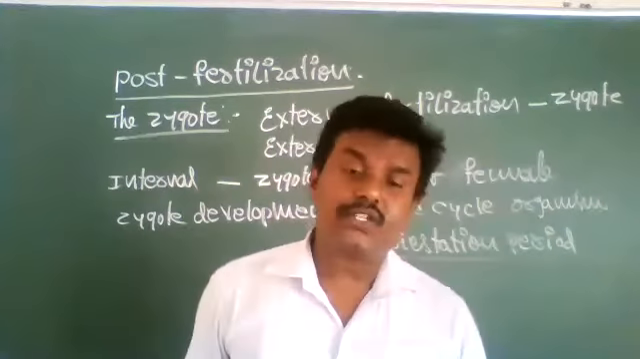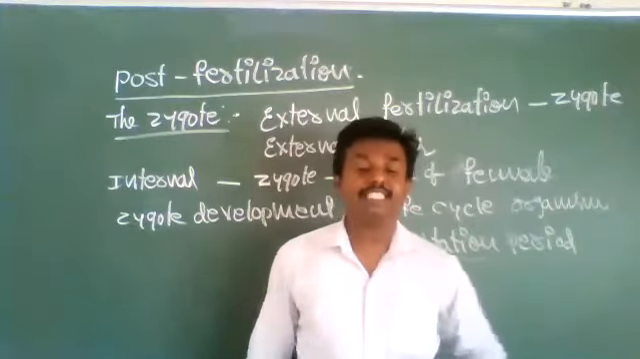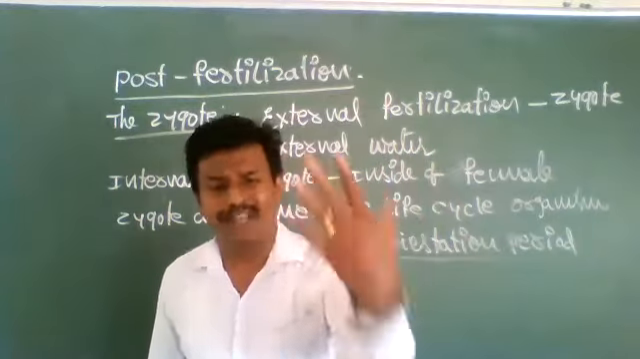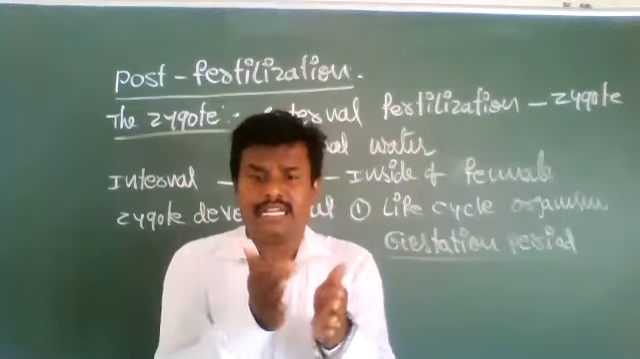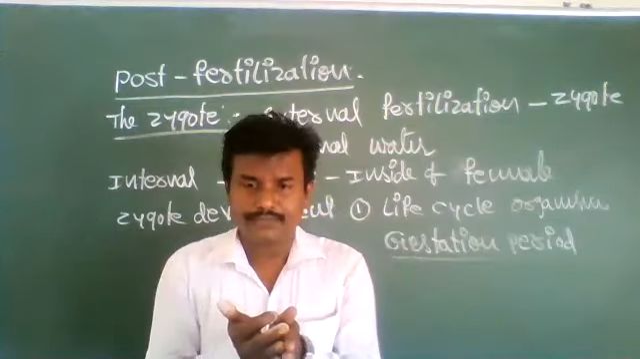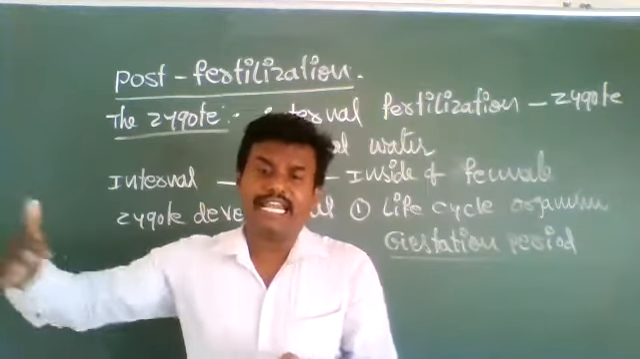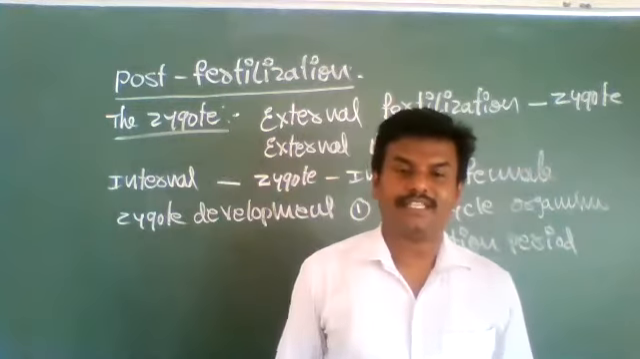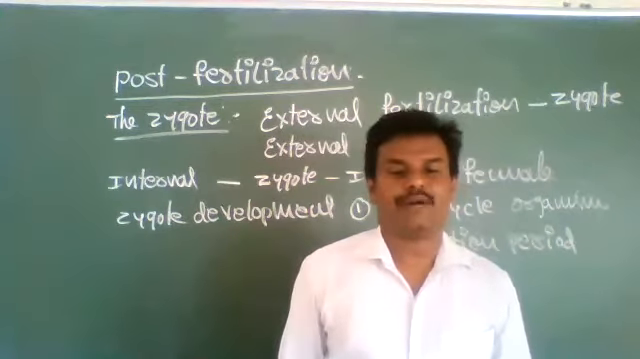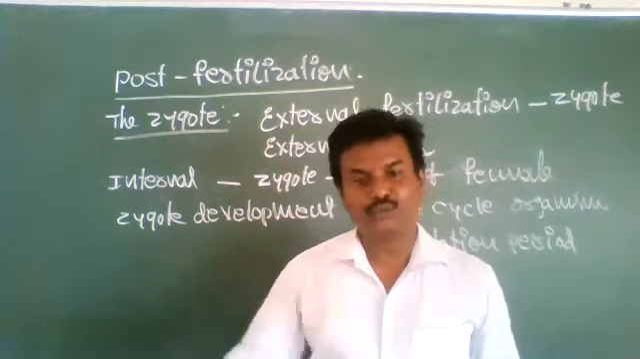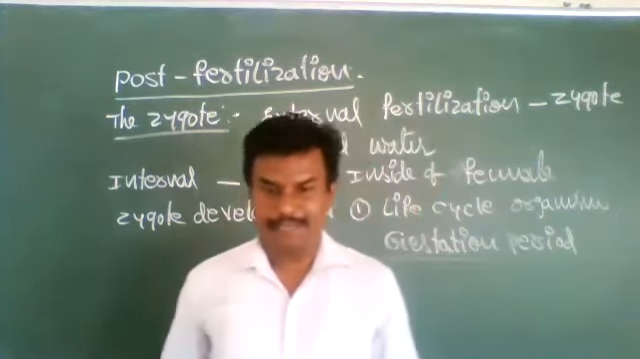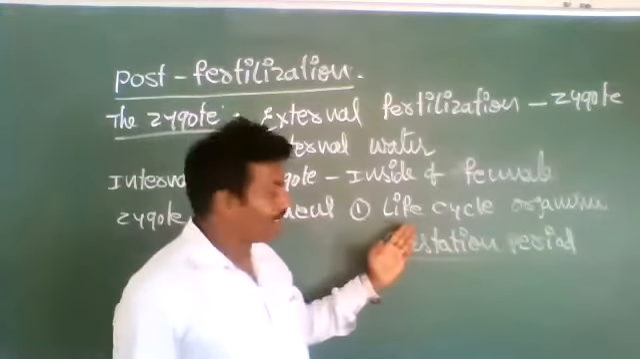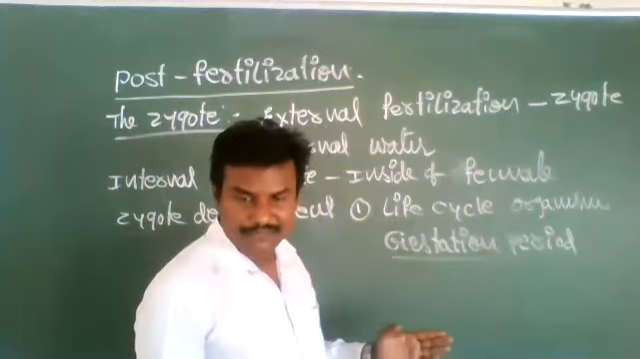In some organisms, the gestation period is 10 months, in some 5 months, in some 2 months, in some 1 month. Like that, development of the zygote depends upon the type of life cycle of the organism. In the elephant, about 600 days, nearly 2 years, are required to develop the zygote into embryo and into baby.